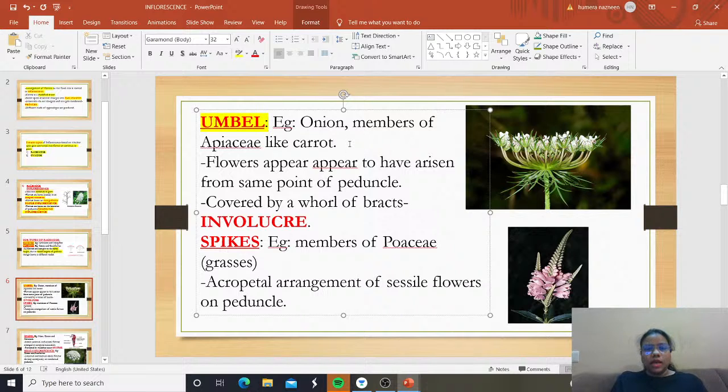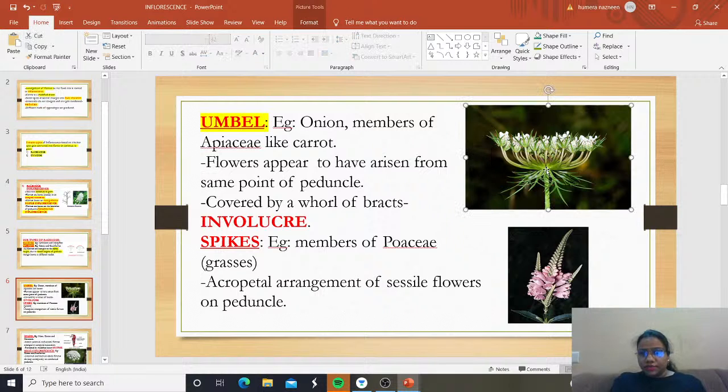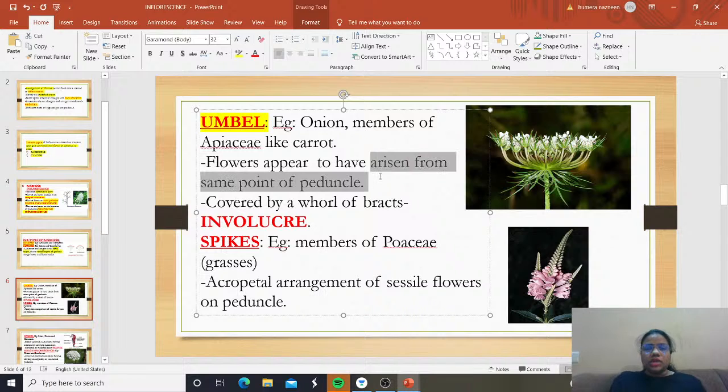Now what happens in umbel? Flowers appear to have arisen from the same point of the peduncle.